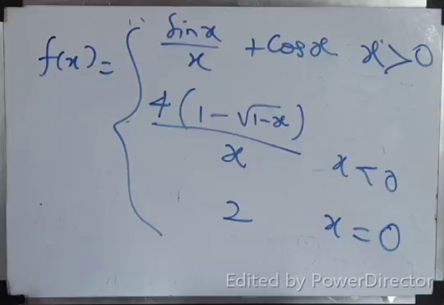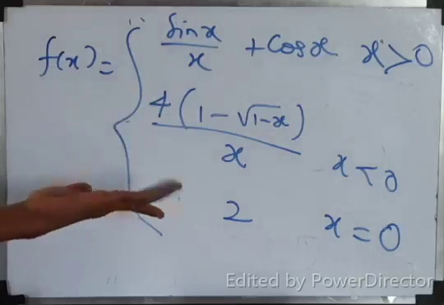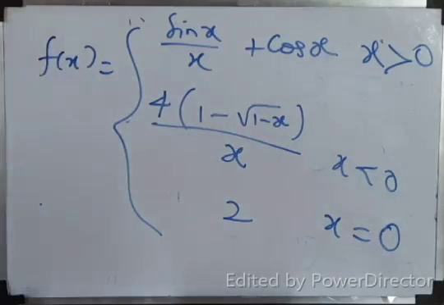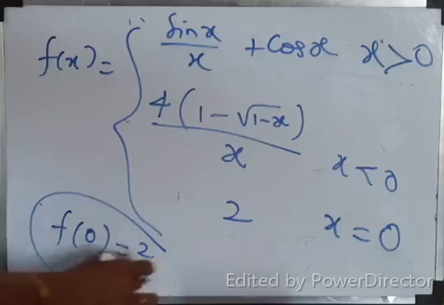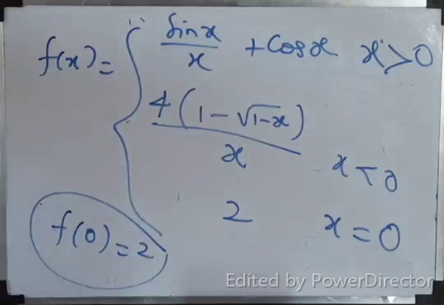The function is split into 3 different functions. For greater than 0, one function to be taken. Less than 0, another function to be taken. X equal to 0, the constant function. The answer is 2. What is f of 0? 2. Okay, make a note. F of 0 is 2. Right. One answer I have already got. Now I need to get LHL and RHL.